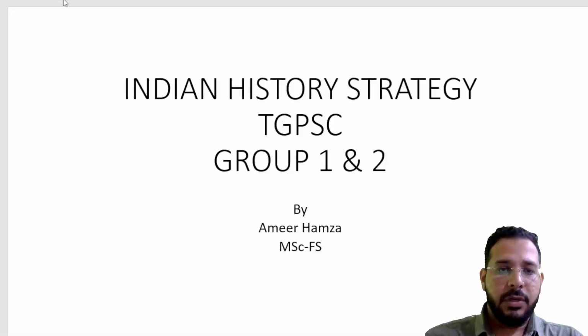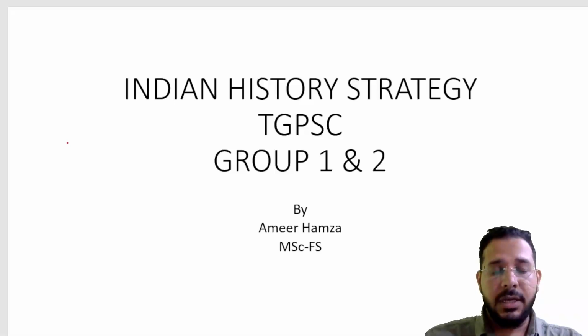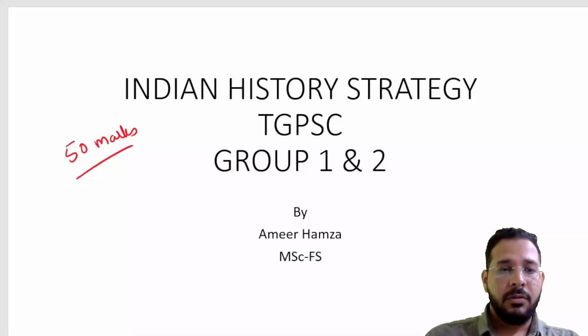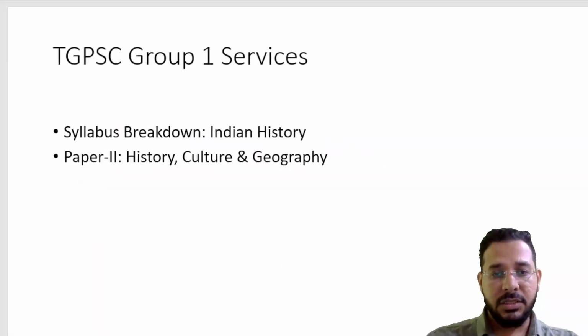And in Group 1 mains, the first paper is the essay paper, and the second paper is the history and geography paper, where we have Indian history, Telangana history and geography of India and Telangana both. Indian history has a weightage of 50 marks in the mains, whereas in prelims 7 to 8 questions can be asked from the Indian history section.